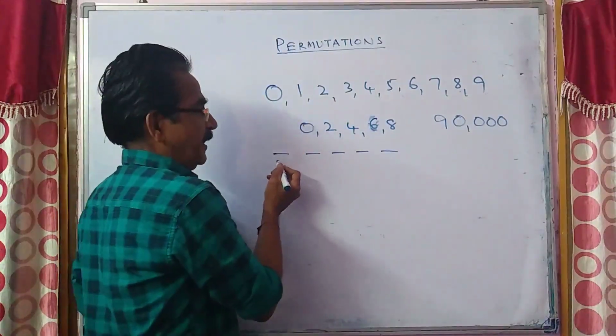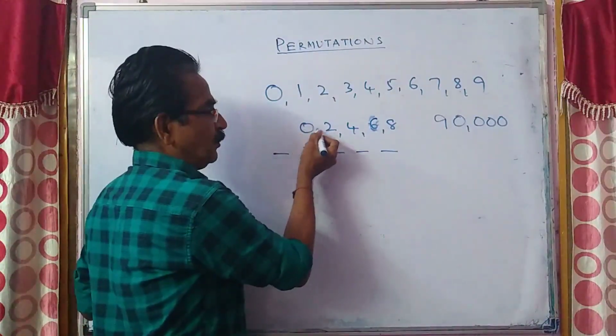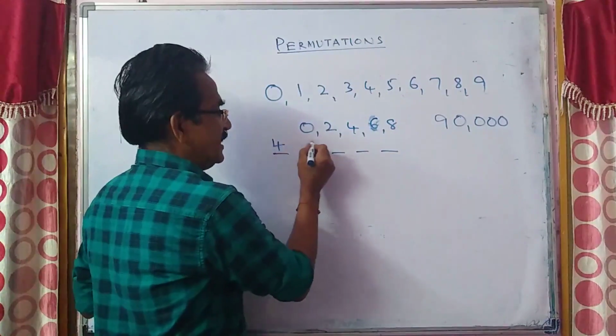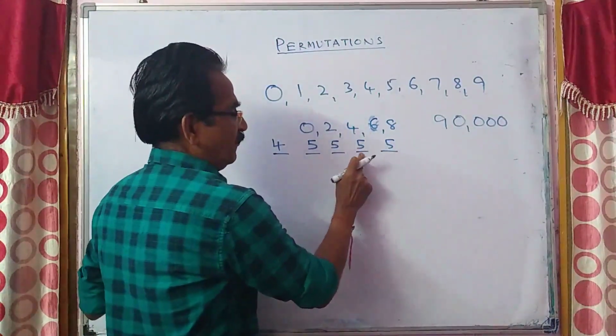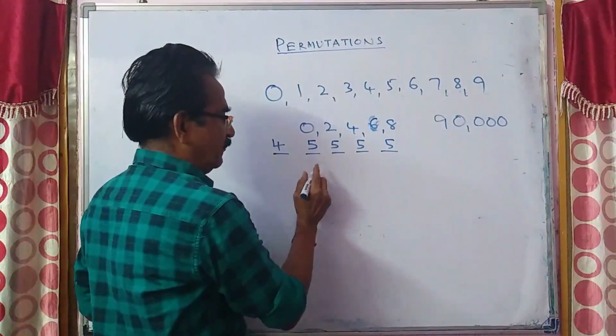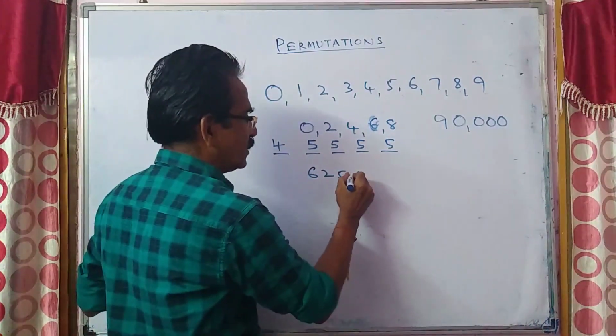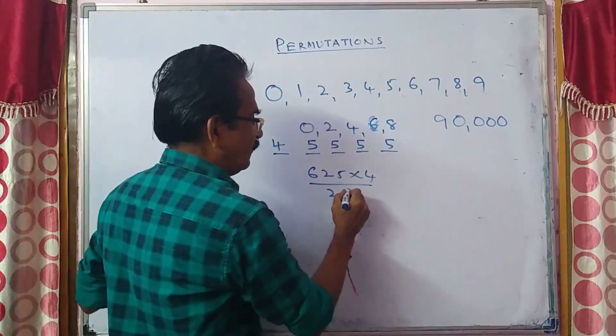The first digit cannot be filled with 0, so first digit 4 ways, second digit 5 ways, 5, 5, 5. 5 into 5 is 25, 25 into 25 is 625, 625 into 4 is 2,500.